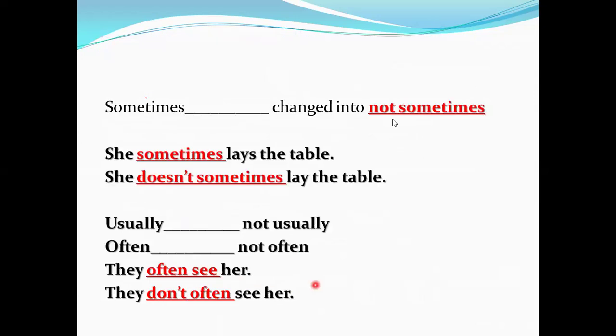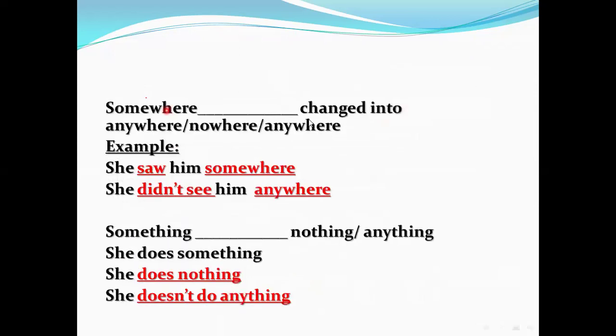Sometimes we use not sometimes like this. She sometimes lays the table. She doesn't sometimes lay the table. Usually, not usually. Often, not often. They often see her. They don't often see her. Somewhere, change it into anywhere, nowhere, anywhere. She saw him somewhere. She didn't see him anywhere.